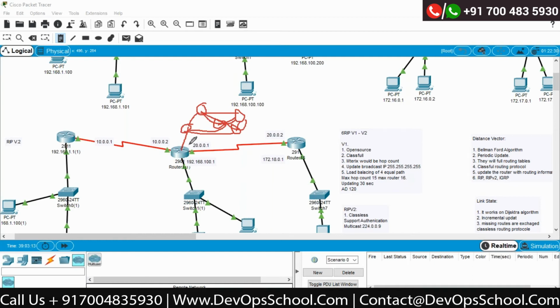Let's say this router do have the information to reach here. This router do have 3 best paths. This router do have 5 best paths. This router do have 10 best paths to reach this particular router. Correct? In EIGRP, what exactly happened? Now this router knows everything. What are the best paths available? He said this router do have 3 paths, this router do have 5 paths, this router do have 10 paths. But in EIGRP, he is not taking all these paths. He will only take whatever best is selected by these routers.